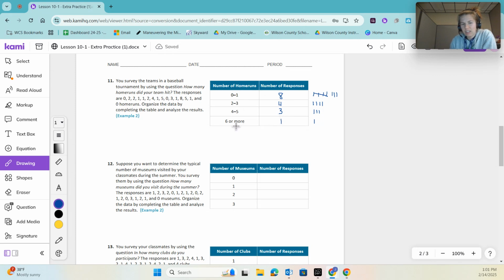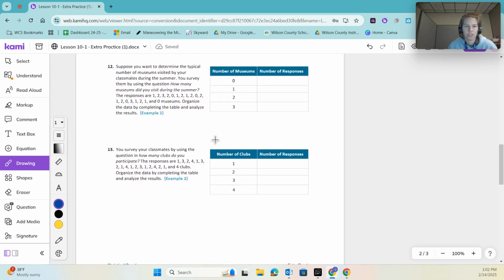The least amount of teams scored 6 or more home runs. Also, you can see how this number decreases as the number of home runs increases. As the number of home runs increases, the number of teams that scored that many decreases. So as you score more home runs, fewer teams are going to be able to do that. It's harder to score lots of home runs. And you can try 12 and 13 on your own.